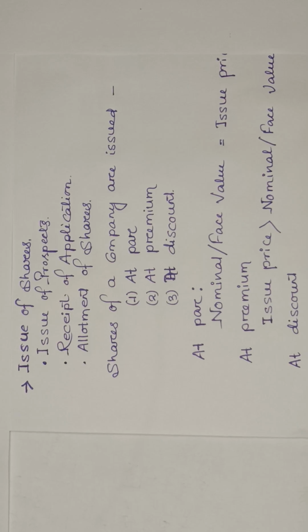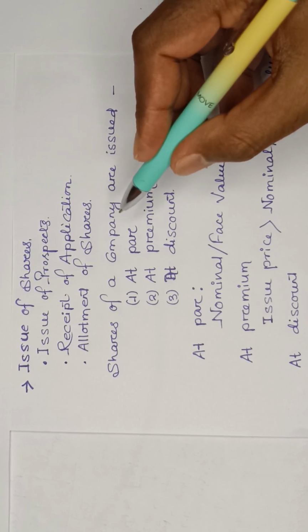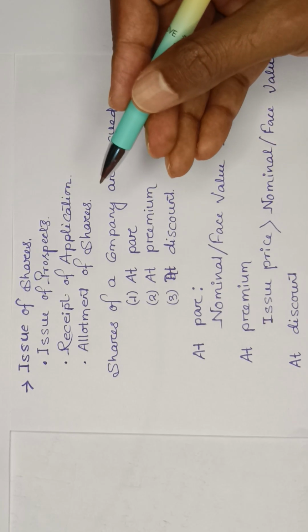Now, issue of shares. The company needs to follow different steps to issue share capital. Number one is the issue of prospectus. The company needs to issue the prospectus to the public. Now what is a prospectus? A prospectus is basically an invitation to the public that a new company has come into existence and it needs funds for doing business.